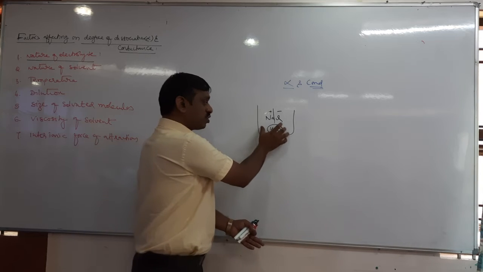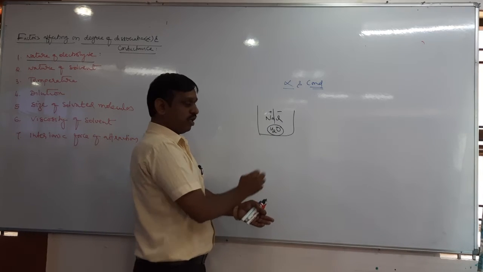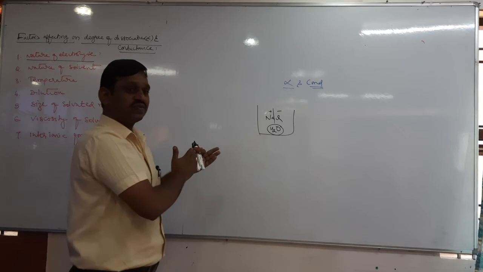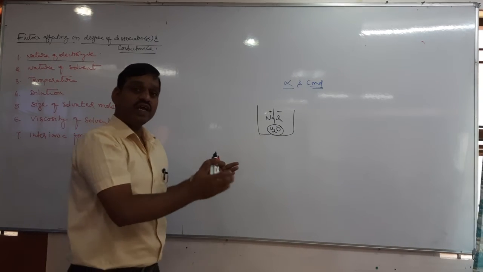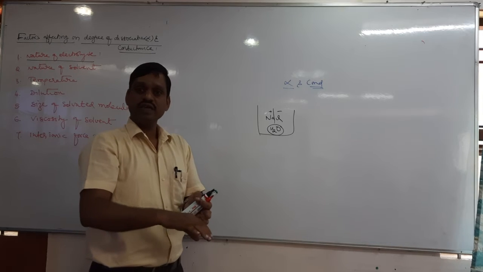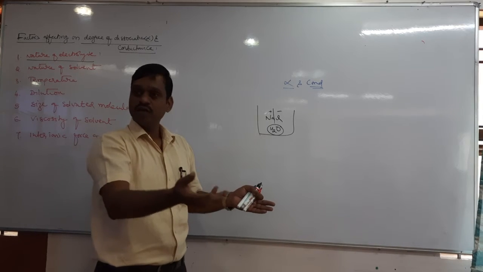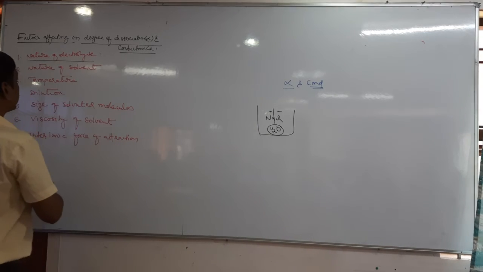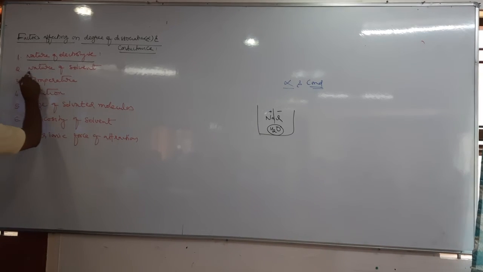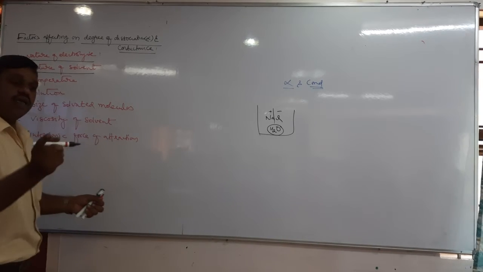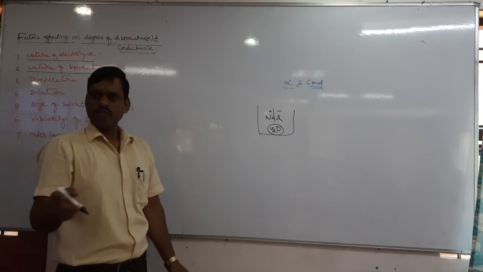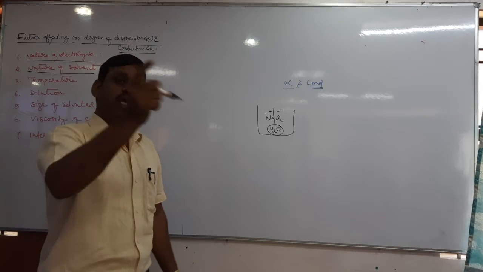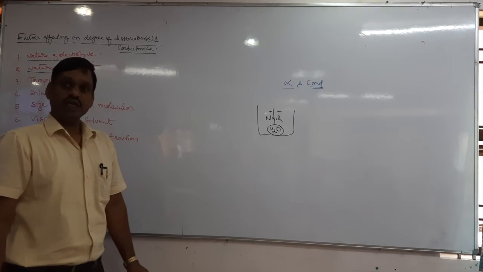If the polarity of the solvent is more, it easily separates the cation and anion. If the cation and anion are easily separated, then alpha will be more or not? More alpha, more conductance. Therefore, conductance and degree of dissociation depend on the nature of solvent, that is, the polarity of the solvent. Yes or no? The higher the polarity of the solvent, the more will be alpha and the more will be the conductance.